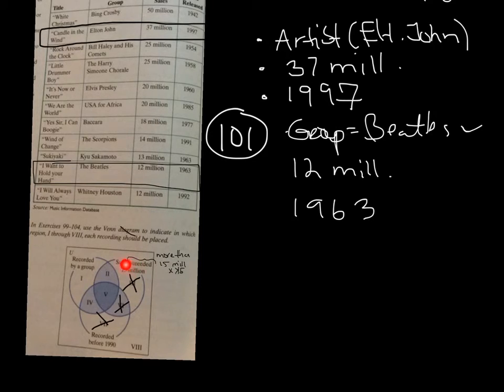If we look at the sales, it exceeded more than 15 million in this set, and 12 million is obviously not greater than 15 million. So the Beatles live in here, but it can't be 2 or 5 because this means that they made more than 15 million and they didn't. So we can cross this out.